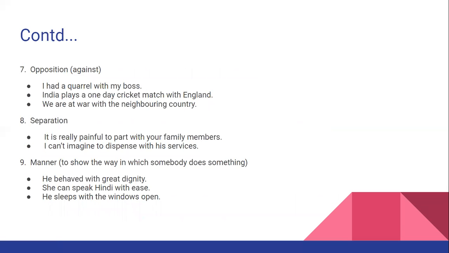Next, with can be used to denote opposition also, in the sense of against. Let's take the examples. I had a quarrel with my boss. I had a quarrel with my boss. So there was opposition.